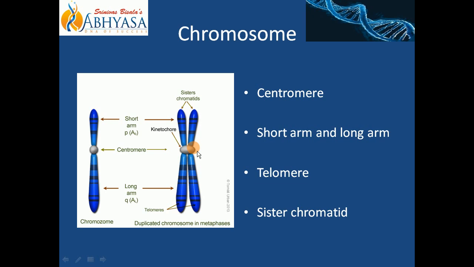I would recommend you to watch our video on cell division. In that I have discussed this. Okay, how these sister chromatids get separated. Okay, so spindle fibers will attach here at kinetochore. Okay, and this is your centromere. Kinetochore is the portion, proteinaceous part which is located on both sides of centromere.